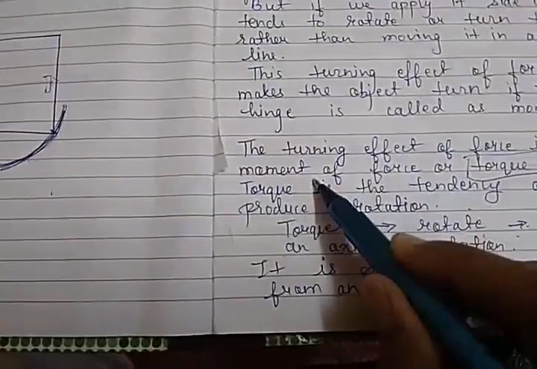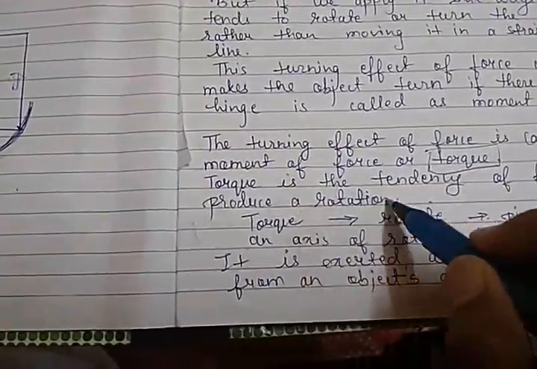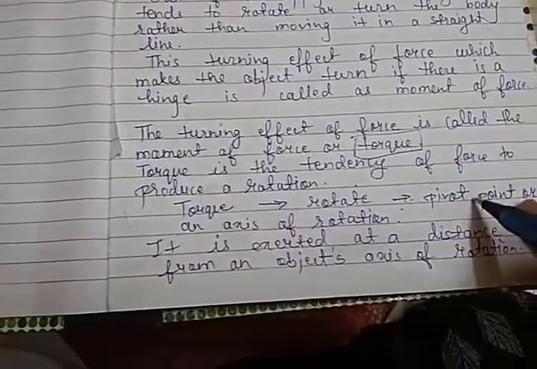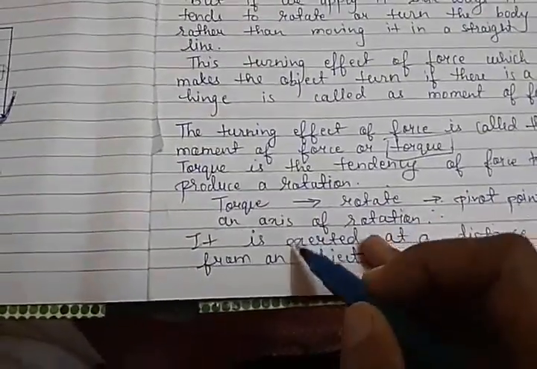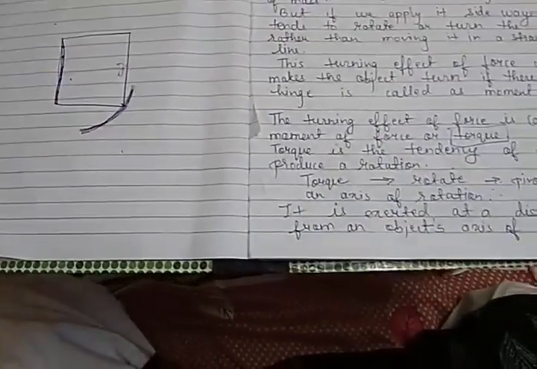So this turning effect is known as moment of force, or it is known as torque. This torque produces rotation. This rotation is possible only if the object has pivot point or hinge or axis of rotation, and we always exert this torque at a distance from this axis of rotation.